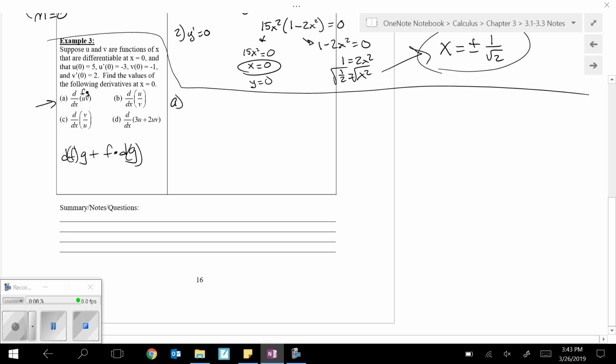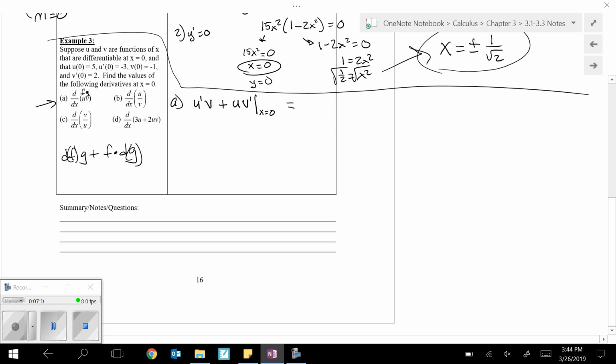So df would be the derivative of u, since that one came first, times g, which in this case is v, plus f, so u, times the derivative of g, which in this case is v prime. And then all of this is at 0. So I'm going to evaluate this statement at x equals 0. That's what the vertical line means. I'm going to evaluate this, and writing something below tells the reader how I'm evaluating it.